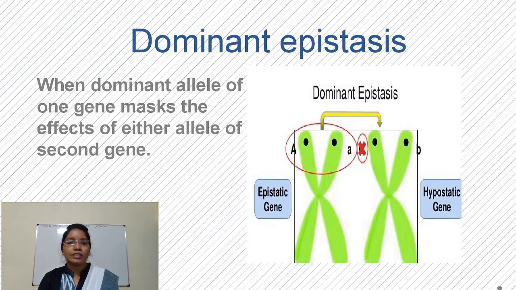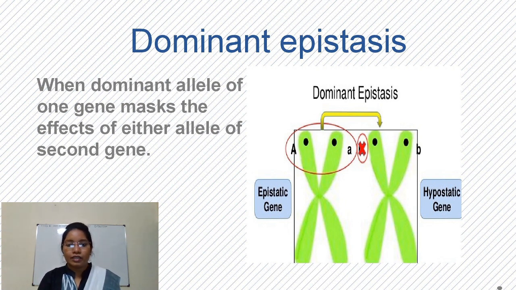The first is dominant epistasis. As the term indicates, when the dominant allele of one gene suppresses the effects of a second gene, it is called dominant epistasis. That means when the dominant gene acts as the epistatic gene, it is called dominant epistasis.